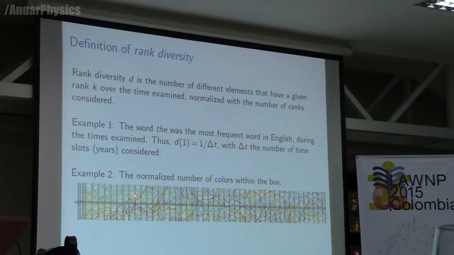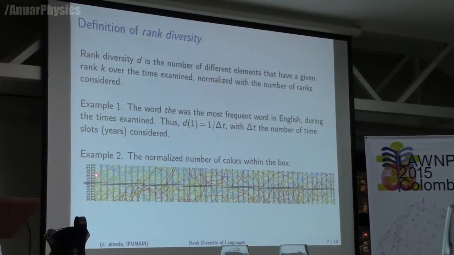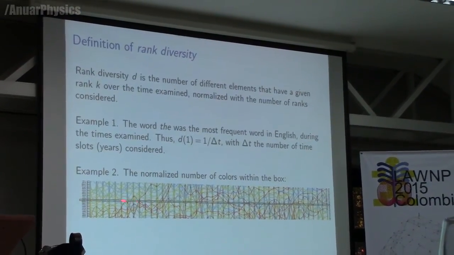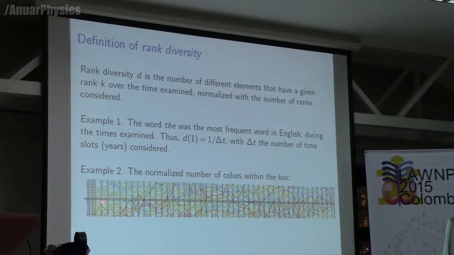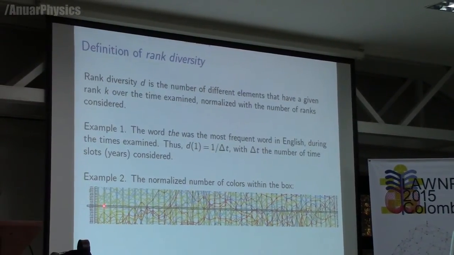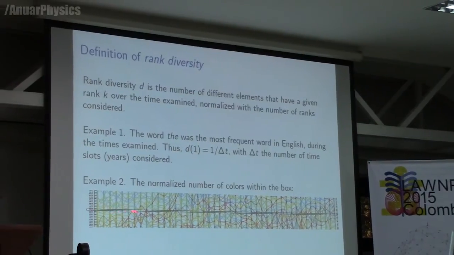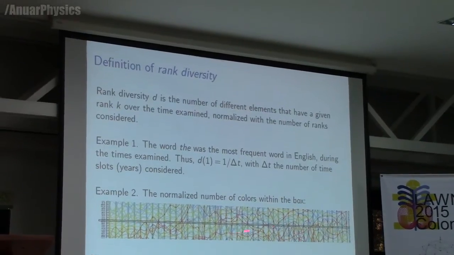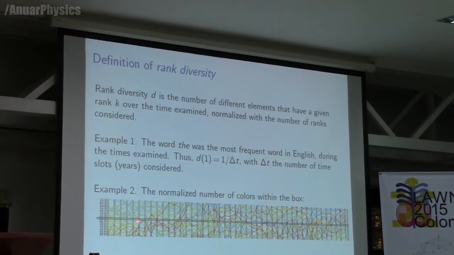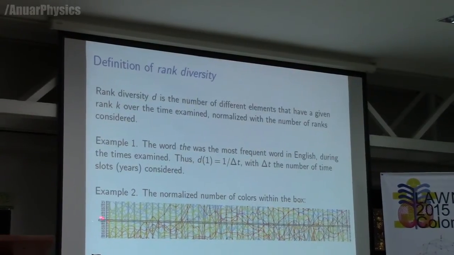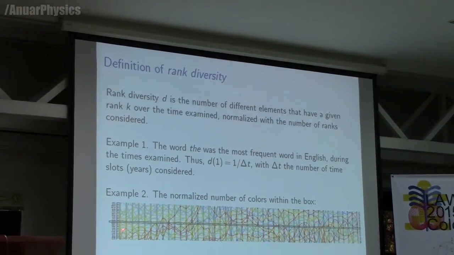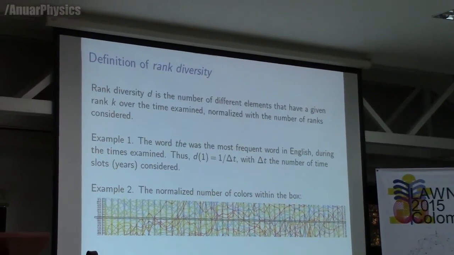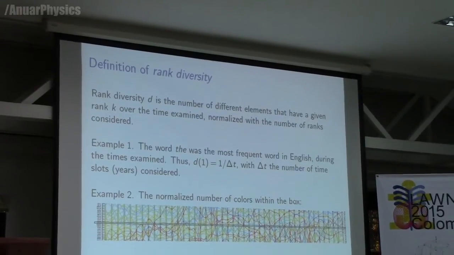The other example would be the case of the spaghetti-like plots. You consider a given rank, I don't know which number, say 50, and you look at how many different colors you have inside this line. How many different balls you have in this line. So it might be 20 or whatever, which would mean that the diversity for this particular rank would be 20 over, I don't know, 50 years or something like that. So with this tool, we can take a look at what happens with diversity in languages.